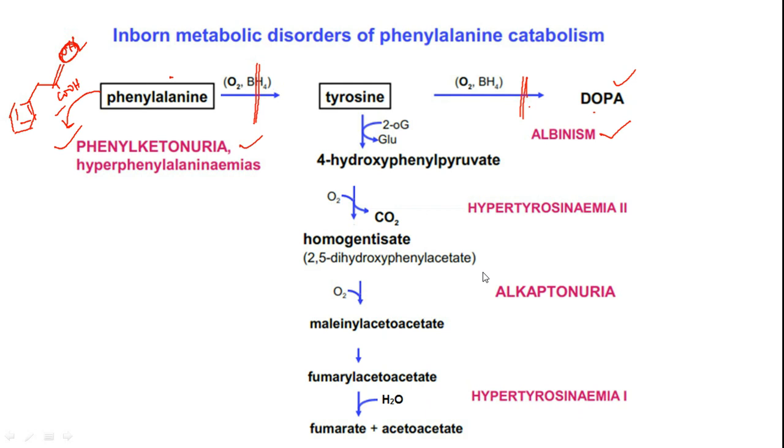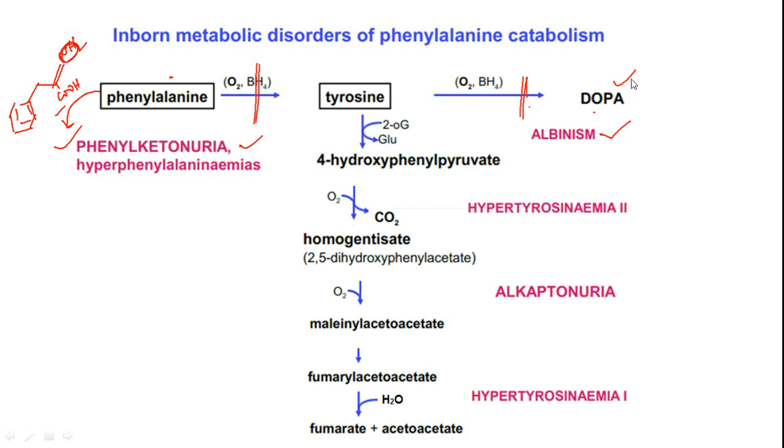Among these, if you compare quantitatively the type of problems that you are going to see in case of phenylalanine catabolism, these are genetic disorders, inborn metabolic disorders. So if the genes which are responsible for expression of the corresponding enzymes fail, these are the problems which you are going to see. Here phenylketonuria is a threatening problem, because if you fail to convert phenylalanine to tyrosine, many of the